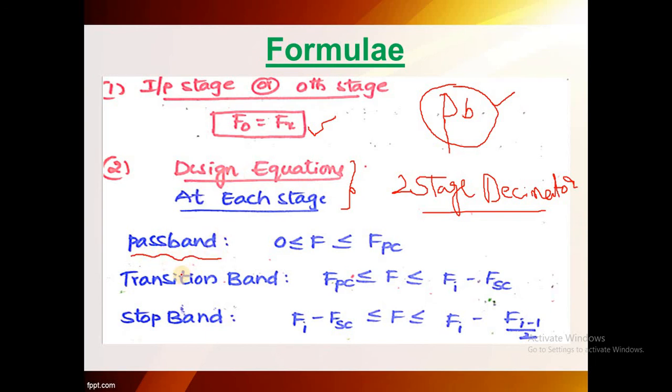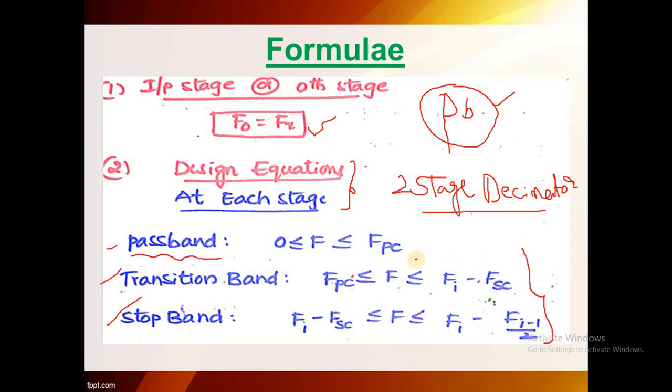Here we have 3 types of design equations: for pass band, for transition band, for stop band. For the pass band, f ranges from 0 to Fpc: 0 is less than or equal to f less than or equal to Fpc. The transition band design equation is Fpc less than or equal to f less than or equal to Fi minus Fsc. The stop band design equation is Fi minus Fsc less than or equal to f less than or equal to Fi minus 1 by 2.